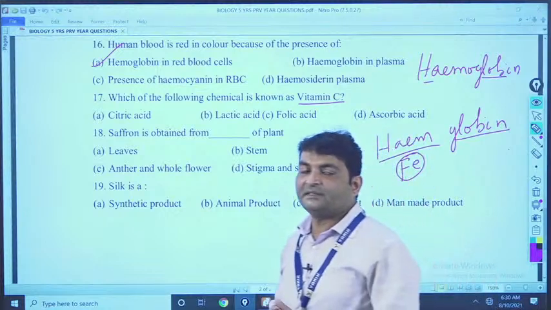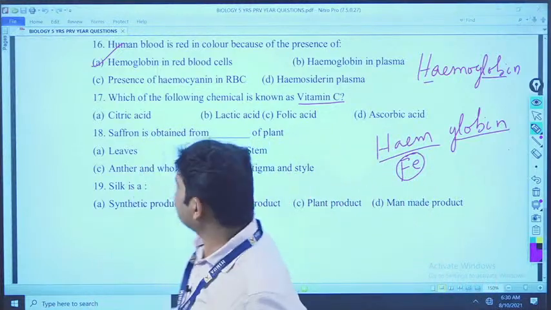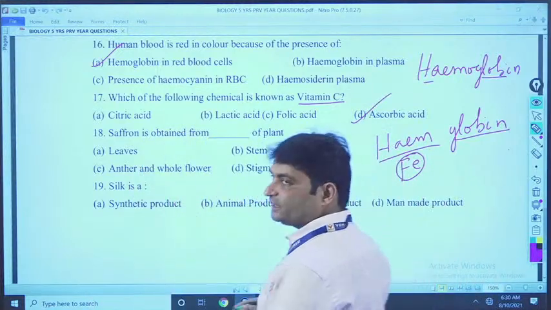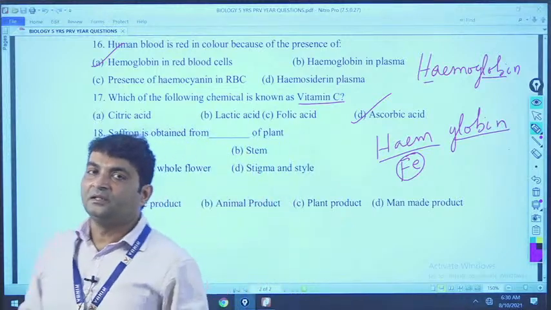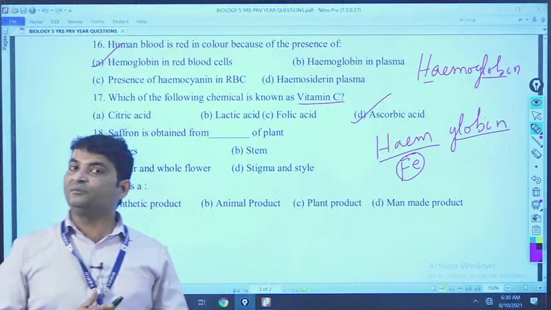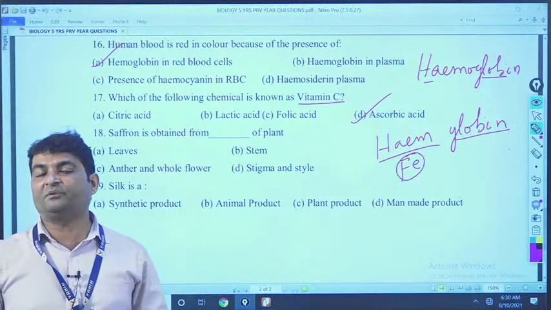Now question number 17. Which of the following chemicals is known as vitamin C? That means what is the chemical name of vitamin C? That is called ascorbic acid. You have to remember the chemical names of all the vitamins. These are very important for you.